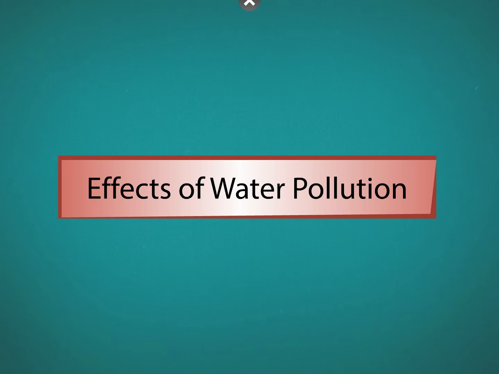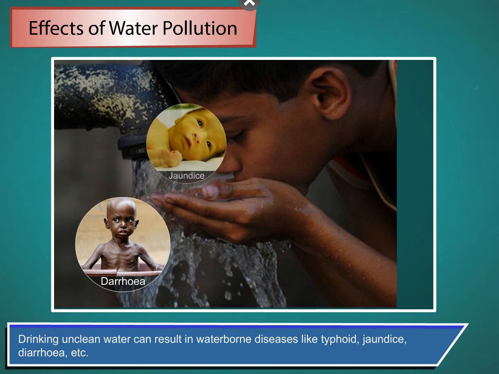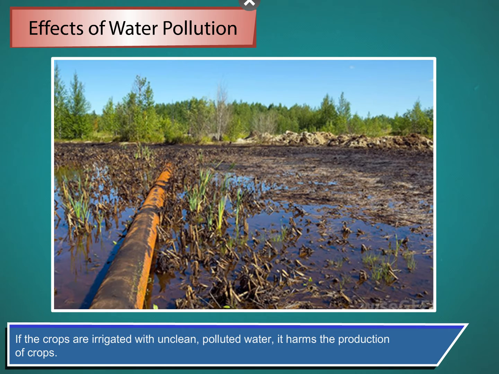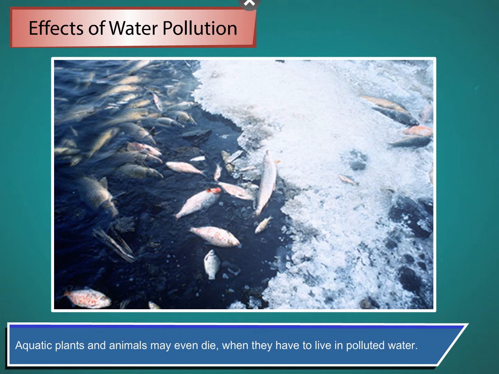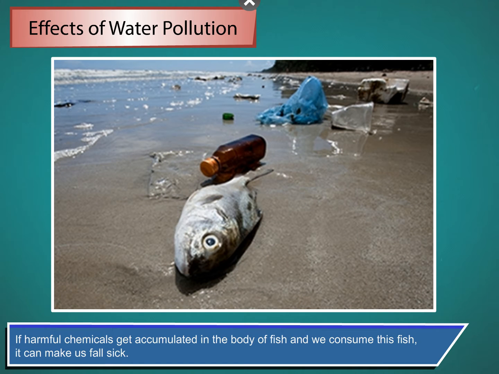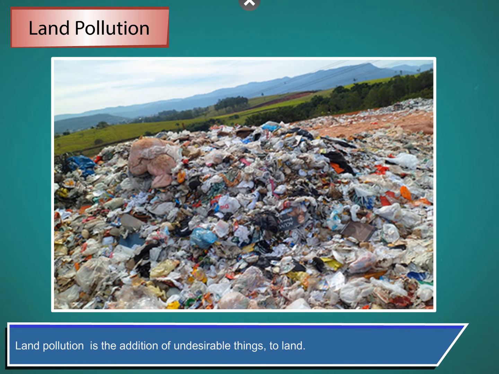Effects of water pollution. Drinking unclean water can result in waterborne diseases like typhoid, jaundice, diarrhea, etc. If the crops are irrigated with unclean, polluted water, it harms the production of crops. Aquatic plants and animals may even die when they have to live in polluted water. If harmful chemicals get accumulated in the body of fish and we consume this fish, it can make us fall sick.